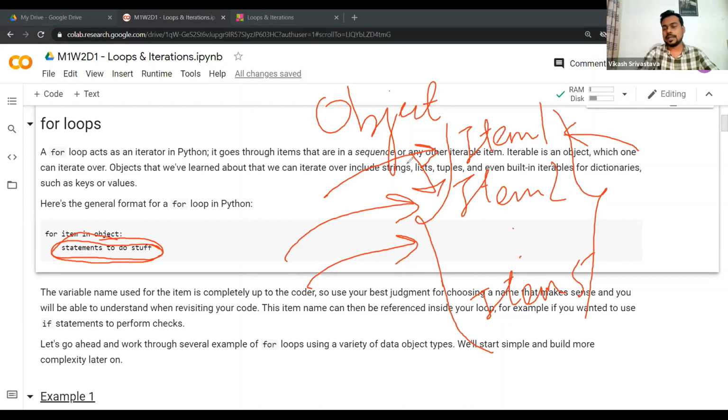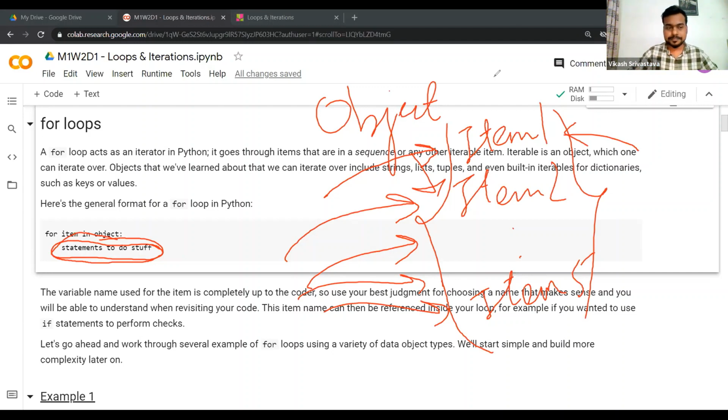Eventually, we'll run out of elements to perform that action, and then this for loop will end, right? Because we have now run out of the elements. Essentially, your for loop will run as many times as there are elements in your object. In this case, we have 5 elements, so this for loop will execute 5 times.